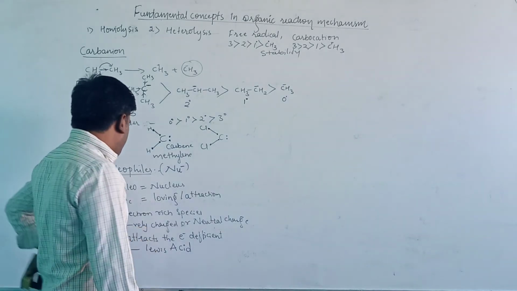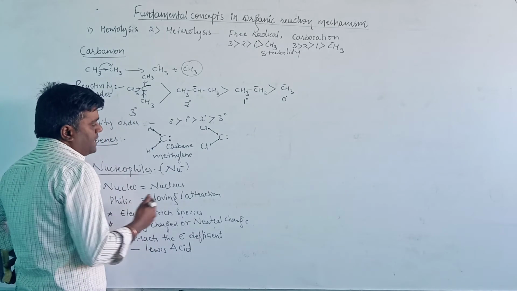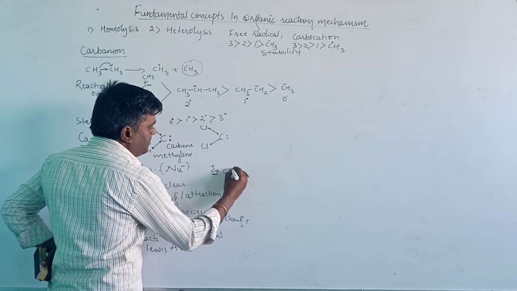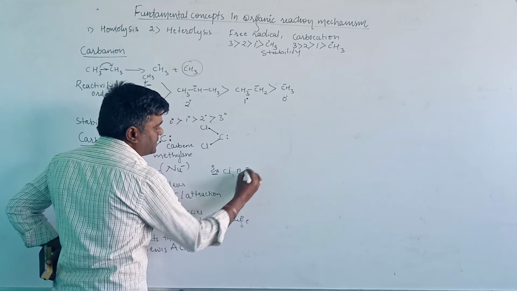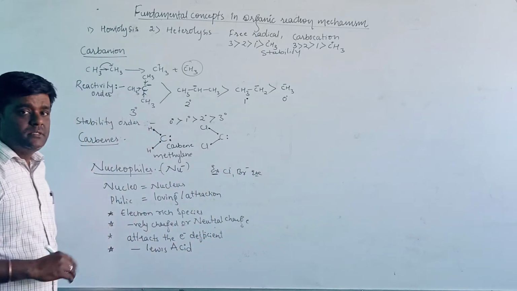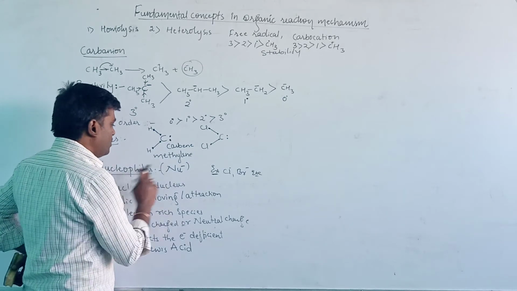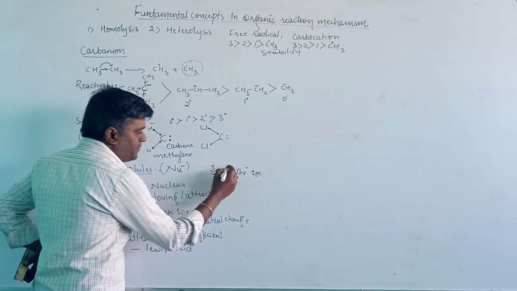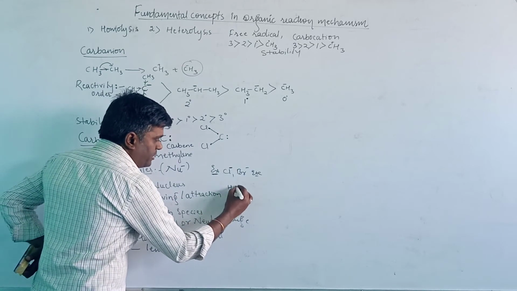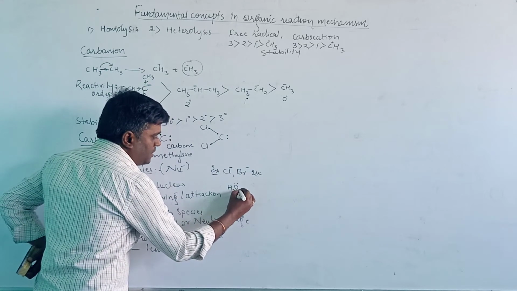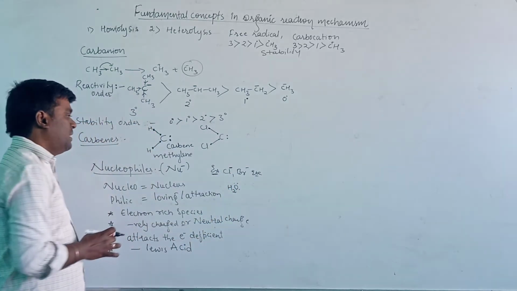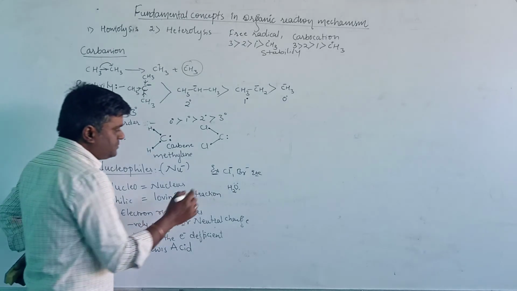The examples for the nucleophiles are Cl minus, Br minus, etc. These are negatively charged species, that is, negatively charged nucleophiles. The neutrally charged nucleophiles include water molecules. These contain a lone pair of electrons. Due to the lone pair of electrons, these can act as nucleophiles.